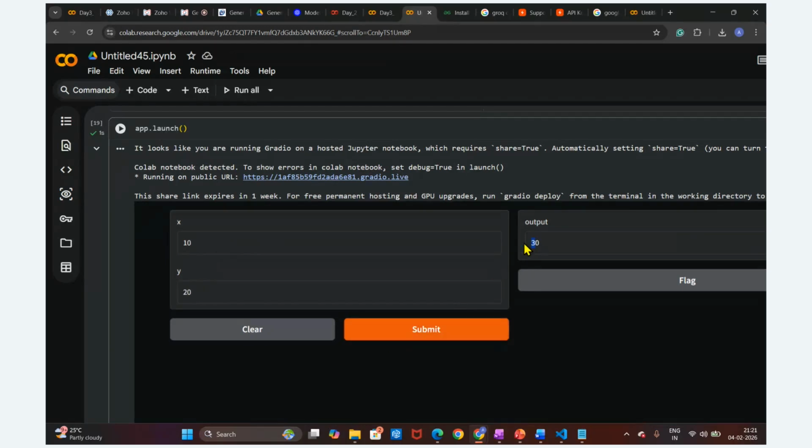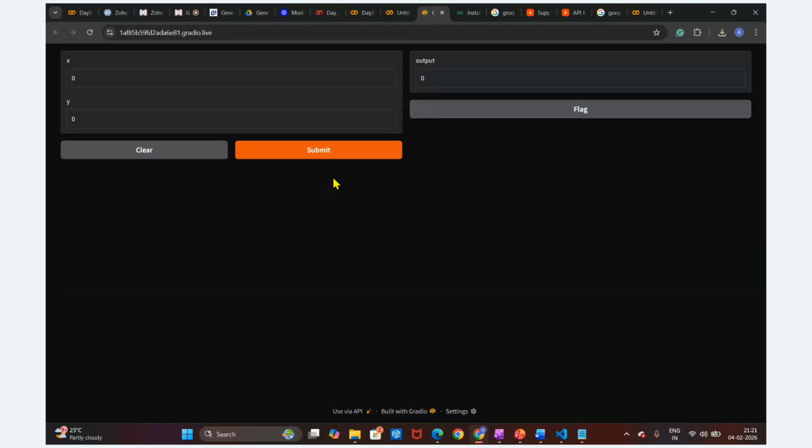So now you can see I'm going to open this application in the web UI. Just click on this UI. Now this application is there, guys. Here you can see the application is now hosted in the Gradio cloud. The 10 is the input. Let's suppose 20 is the input, X value, and Y value is nothing but the 30.